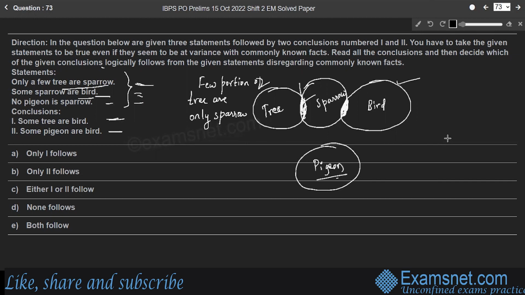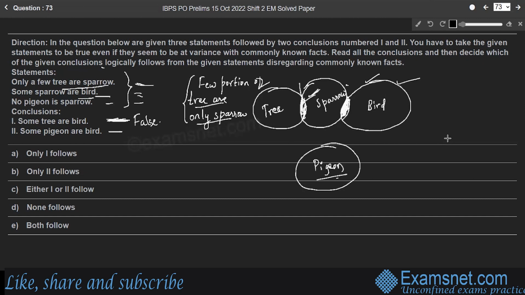Therefore, some tree are bird is a false conclusion, because some portion of the sparrow is some portion of bird also. If a few portion of tree were not only sparrow, then we could have taken the first conclusion as true. Here it is given that a few portion of tree are only sparrows. Therefore, some tree are bird is a false conclusion, right? So this bird portion cannot be included here in the tree portion.